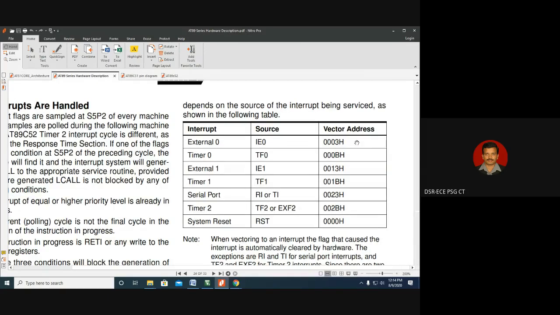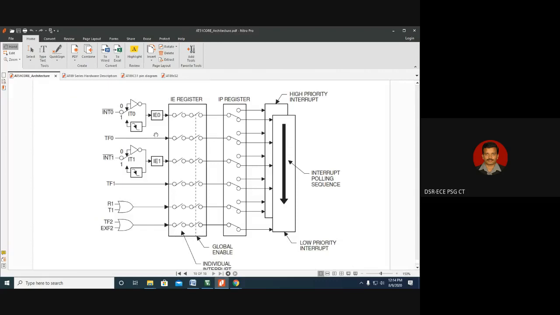So from the 0003 memory location of program memory, this is very important, we have to write some program. That program should execute whenever that interrupt happens. Say for example, this 0 is something like a fire notification. From the fire sensor, what does 0 mean? As long as it is 1, there is no fire. When it becomes 0, a fire accident has happened, something like that we can understand.